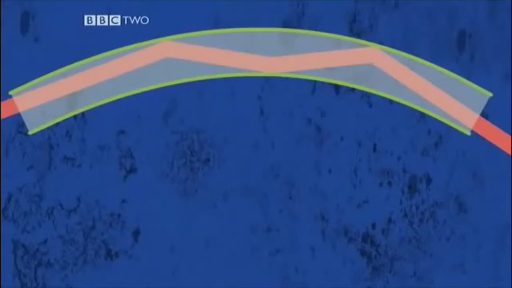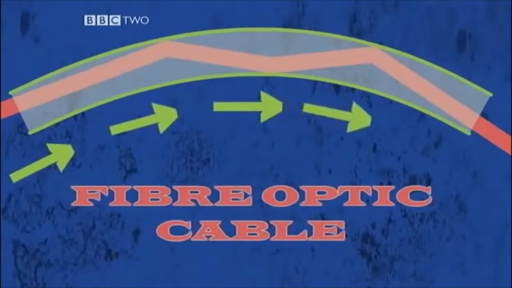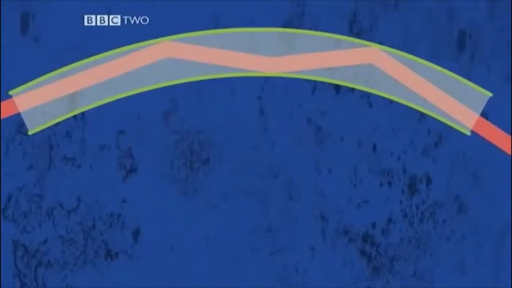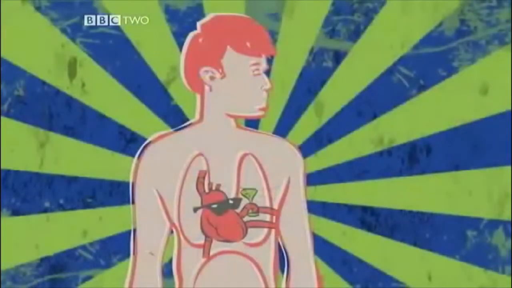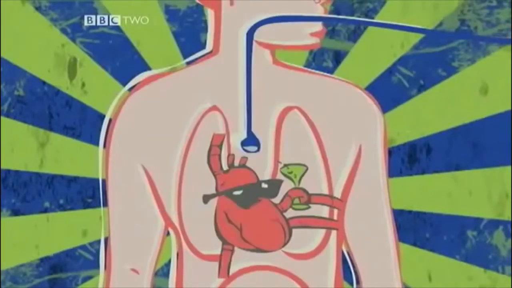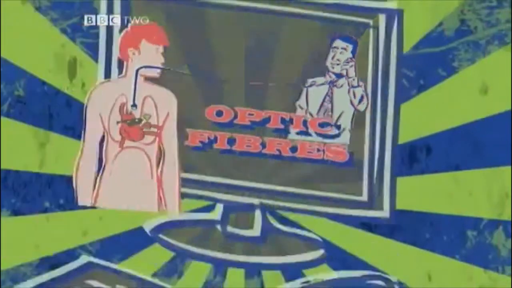Very little light is absorbed by the glass, which forms the fibre optic cable. Light goes in at one end and travels down the fibre, even around bends. Nifty! As long as the cables are not bent any tighter than 42 degrees, then light will be contained inside the fibre. Optic fibres are used in endoscopes, mini cameras doctors use to look inside people. And optic fibres are used in phone and broadband cables too.